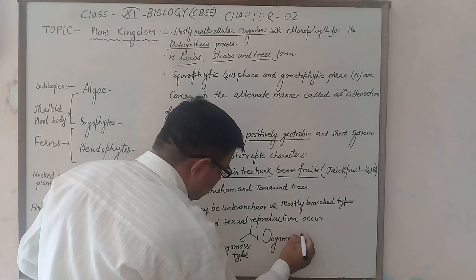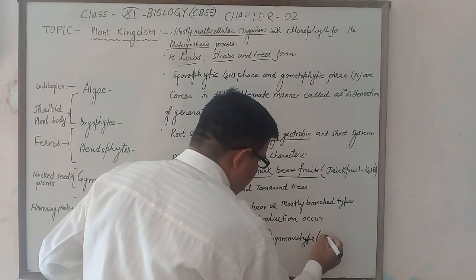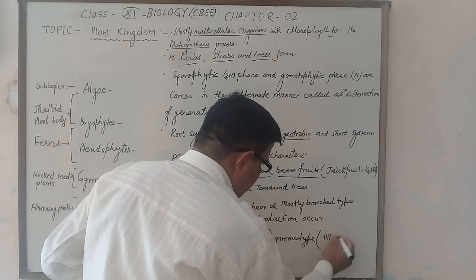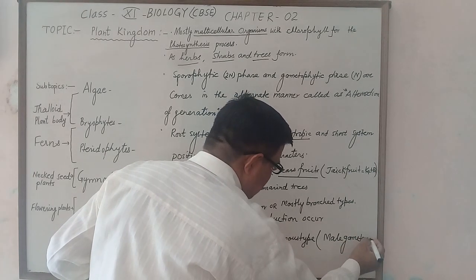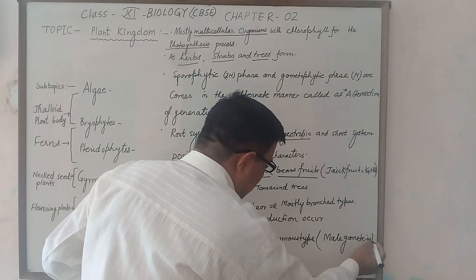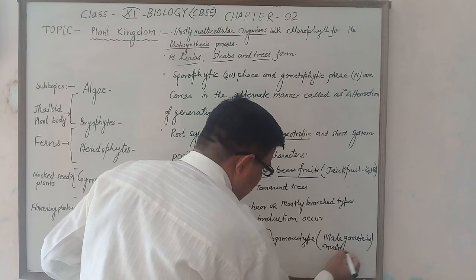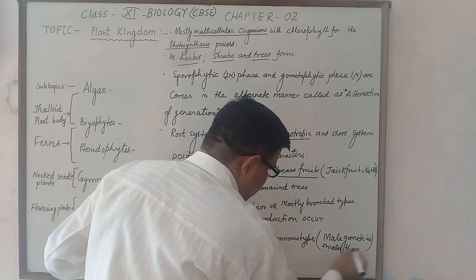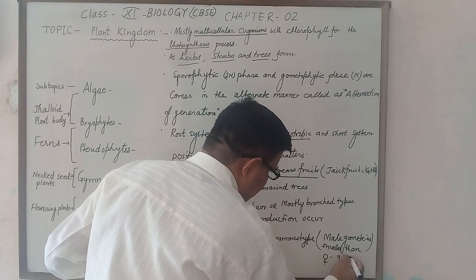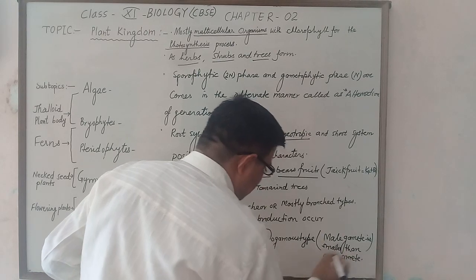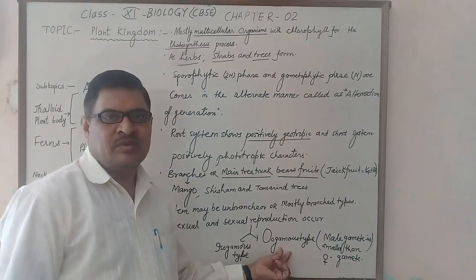Oogamous means the male gamete is smaller than the female gamete. This is the symbol for female. Male gamete is smaller than female gamete, this is called oogamous type.